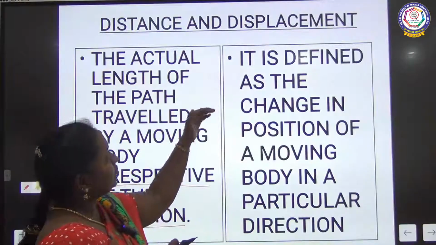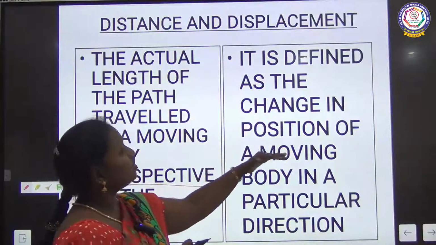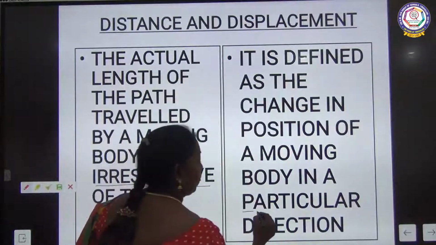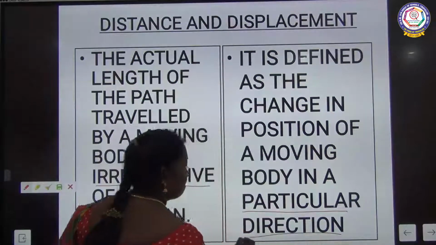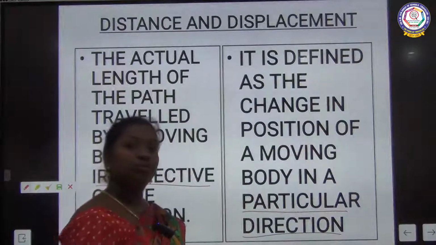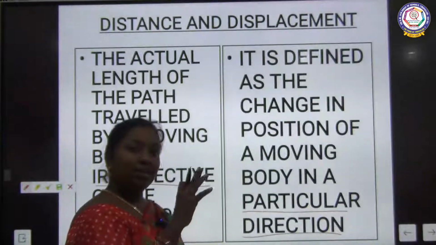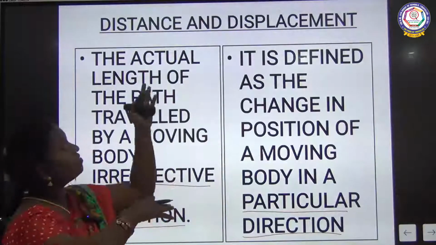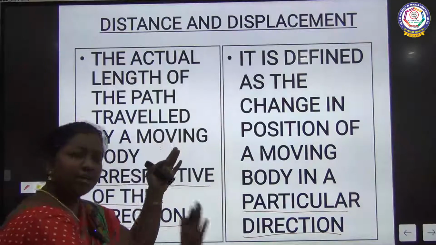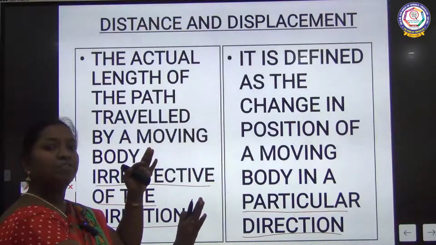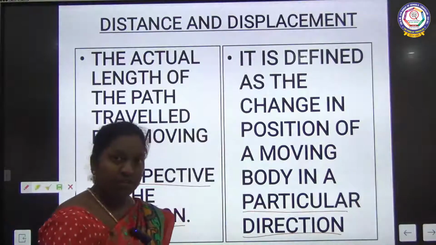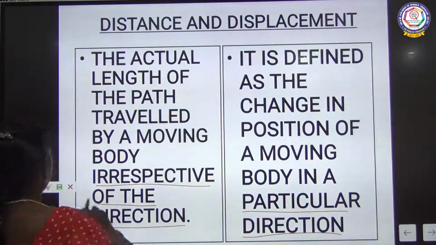Displacement is defined as the change in position of a moving body in a particular direction. Any direction you go and reach the place is called distance. Only a particular direction taken to reach the place is called displacement.